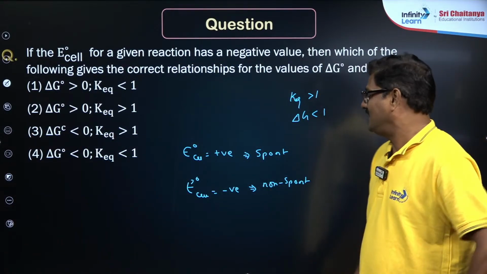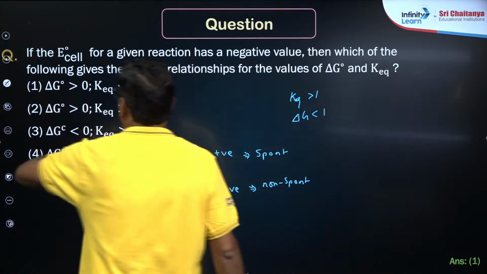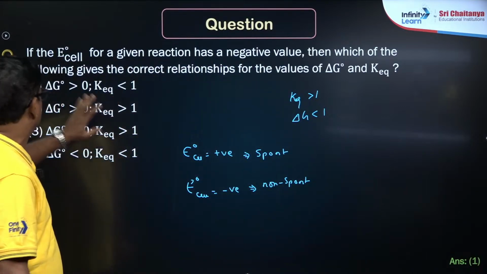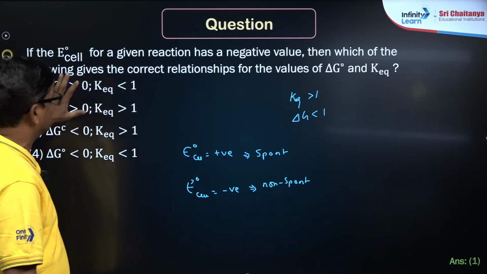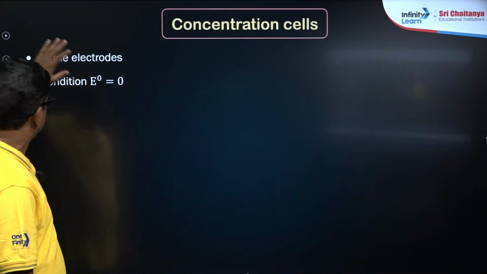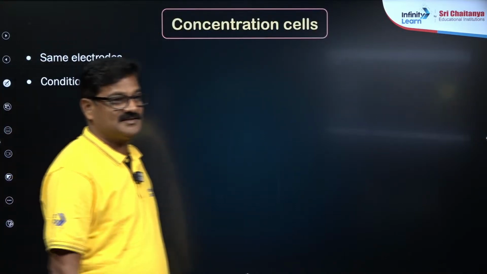Fine. And that is your answer, delta G for spontaneous. For non-spontaneous, these are the values. Okay. Now, for the same electrodes, the concentration cells are given.